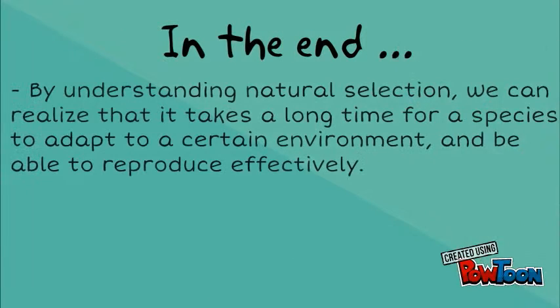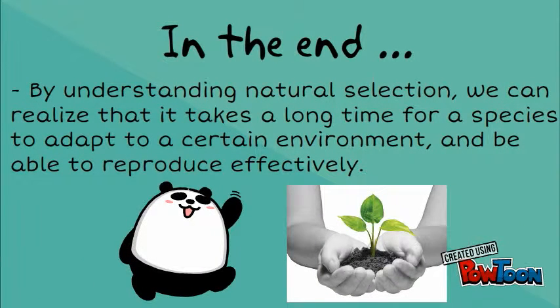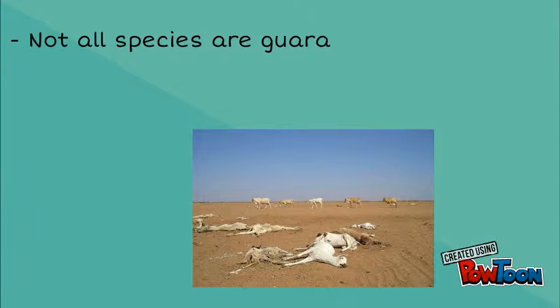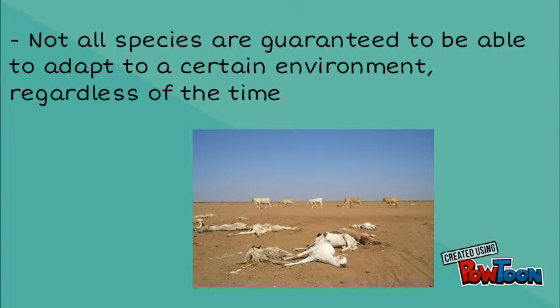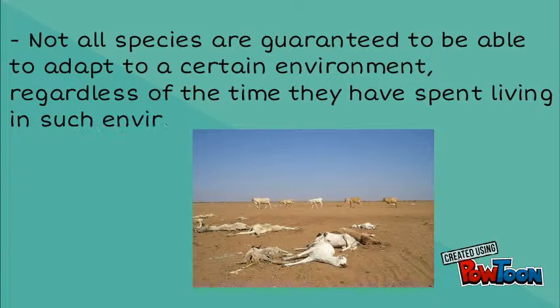In the end, having an understanding of all types of natural selection, we can realize that it takes a long time for a species to adapt to a certain environment and be able to reproduce effectively. Apart from that, we can also realize that not all species are guaranteed to be able to adapt to a certain environment, regardless of the time they have spent living in such environment.